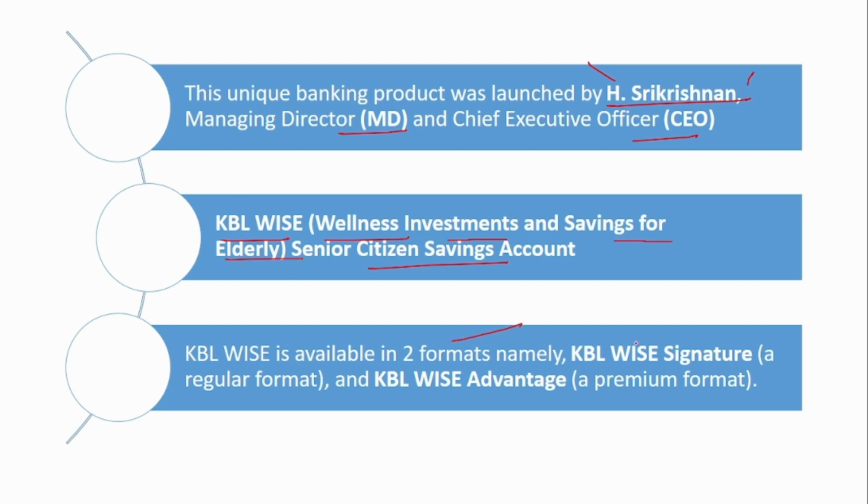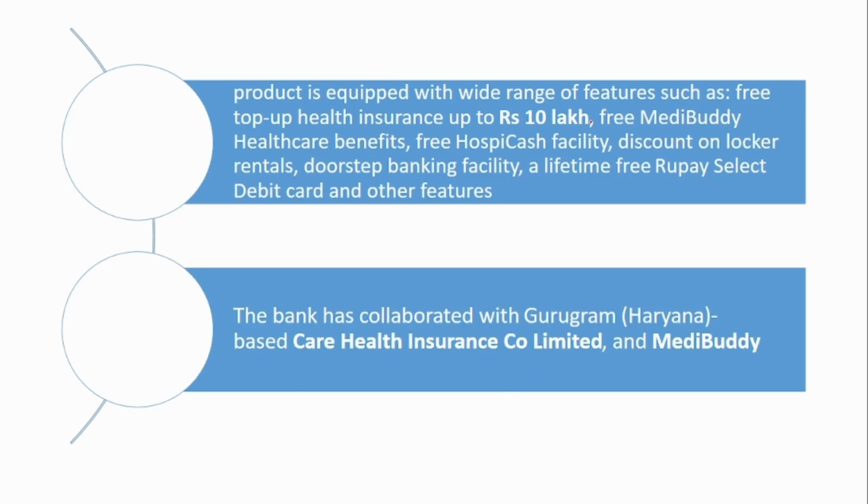It has two variants: KBL Wise Signature and KBL Wise Advantage. This product has various features like a top-up health insurance plan up to 10 lakhs, discount on locker rentals, and doorstep banking facility. For this purpose, the bank has collaborated with Gurugram-based Care Health Insurance Co. Limited and MediBuddy.